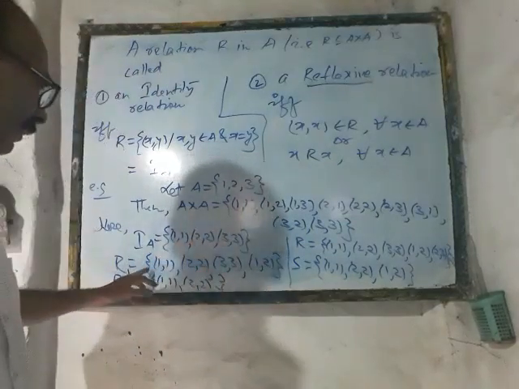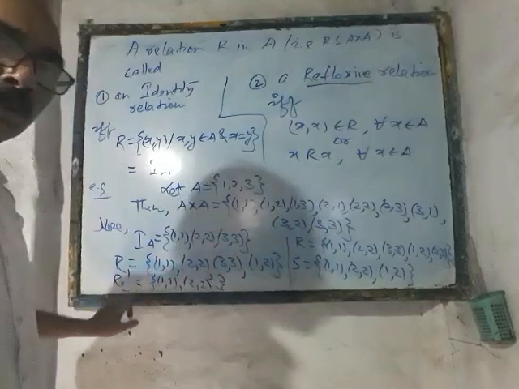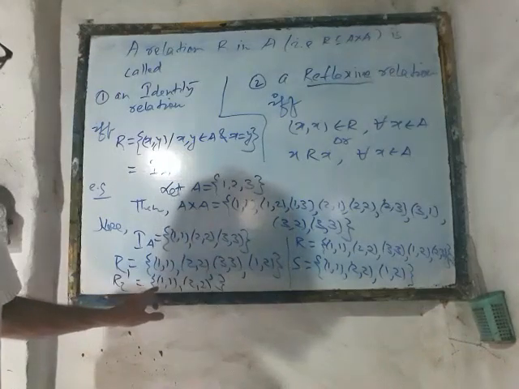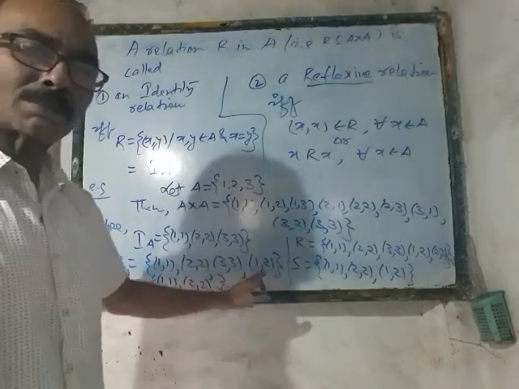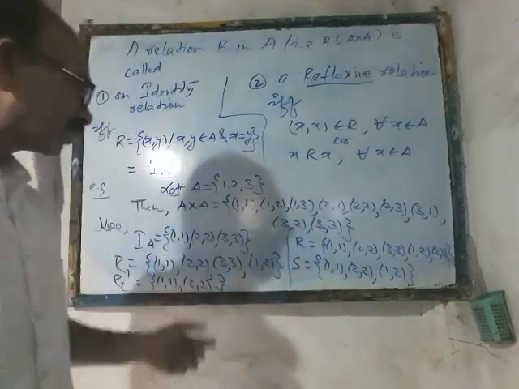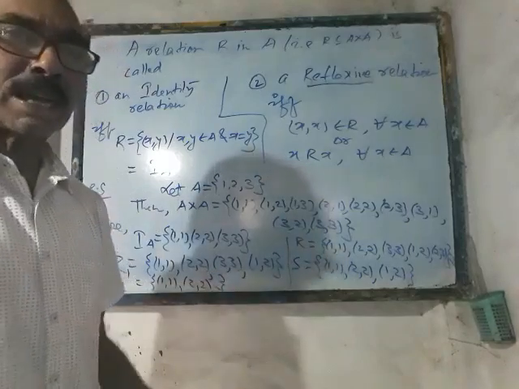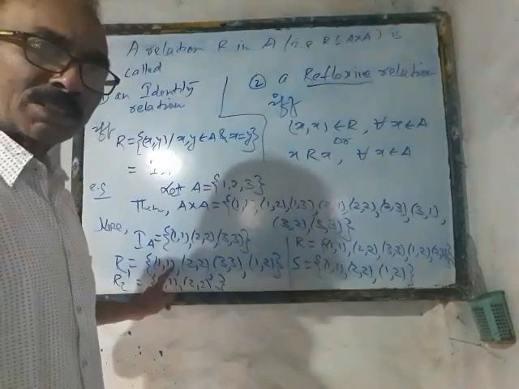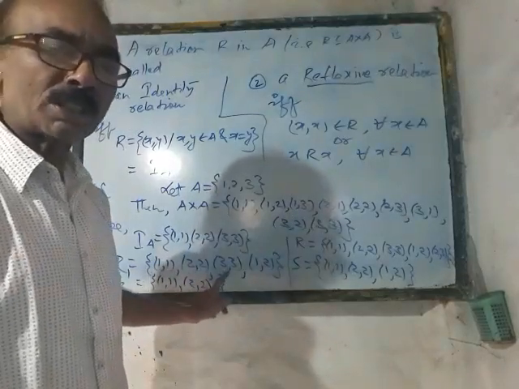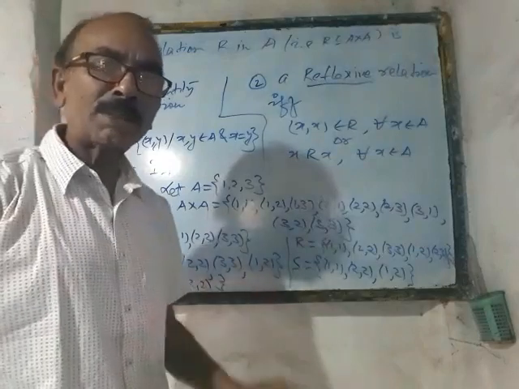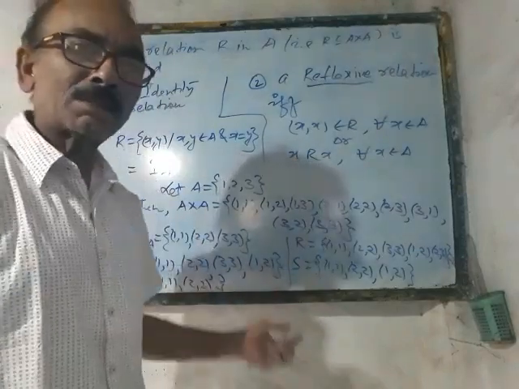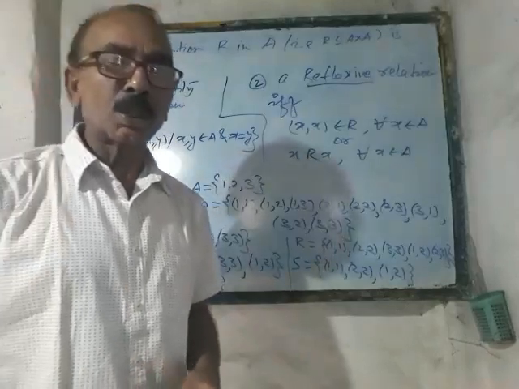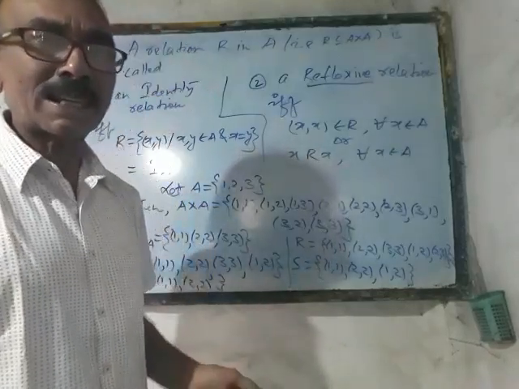Now if I ask you whether R1 or R2, whatever I have written, R1 I have written as containing 4 elements: (1,1), (2,2), (3,3) as well as (1,2). Can you say that this is an identity relation? The answer is flatly a big no, because no doubt (1,1) is okay, (2,2) is also okay, (3,3) is also okay, but what about the 4th element in this relation R1? (1,2) is there in R1 where 1 is not equal to 2. So that won't be considered an identity relation.